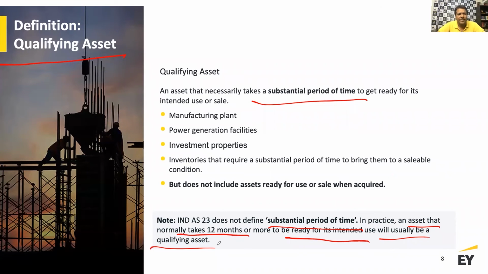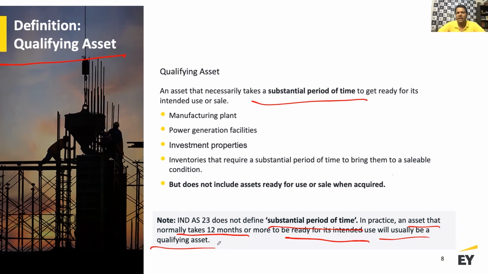Examples of a qualifying asset are a manufacturing plant, power generation facilities, investment properties, and inventory that requires a substantial period of time to bring it to a saleable condition. It does not include assets which are ready for use or sale when acquired. If you purchase something which is ready for use, then of course it does not qualify as a qualifying asset.